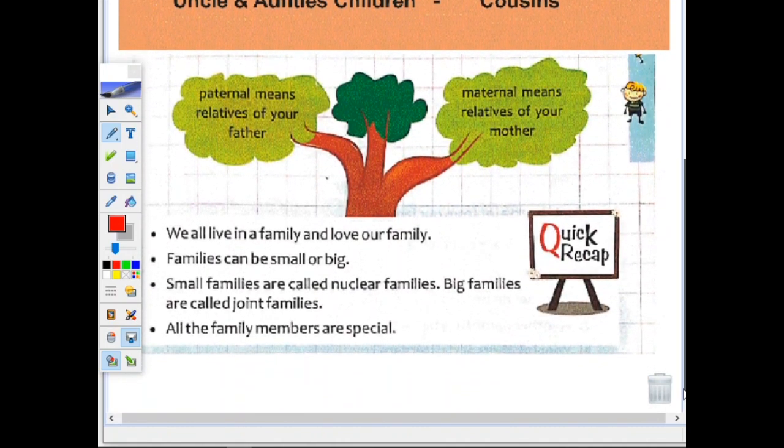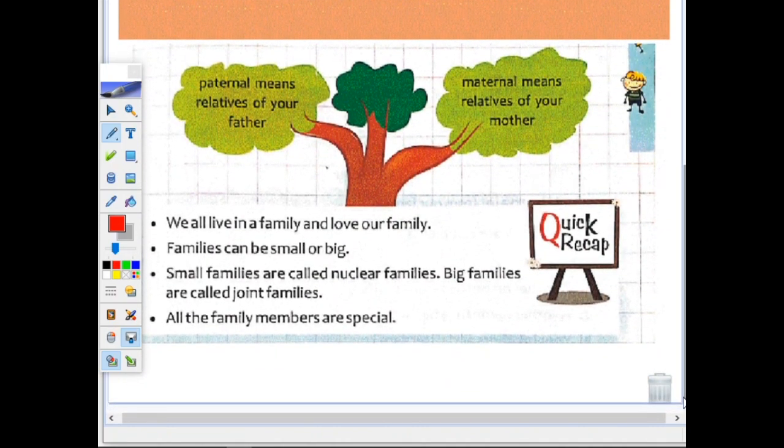Now, you can see a family tree. Here, paternal means relative of your father. So, one side we see paternal and one side we see maternal. So, paternal means relatives of your father and maternal means relatives of your mother. So, here we once recap.